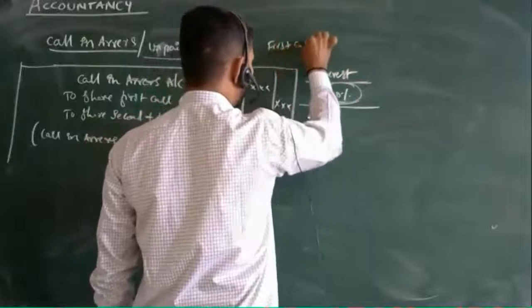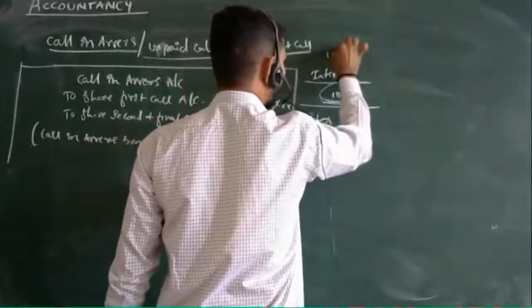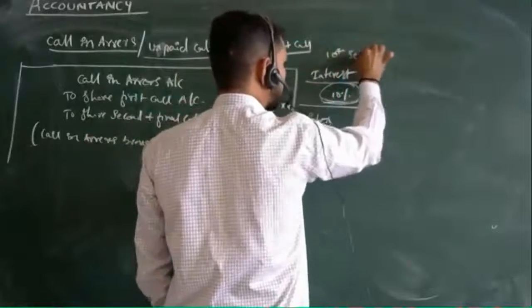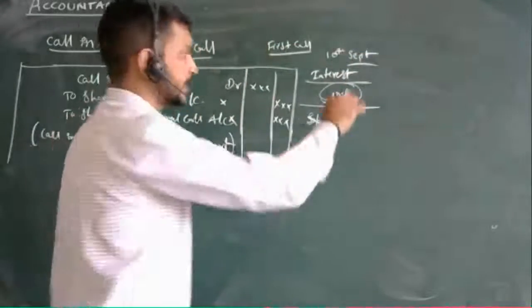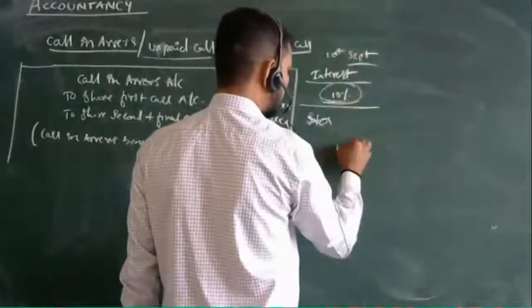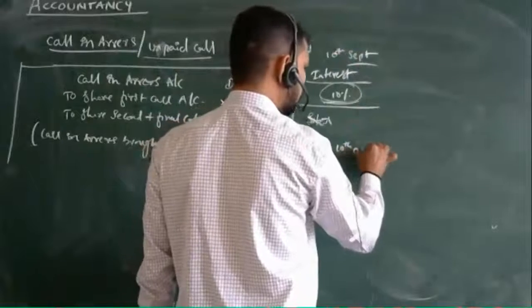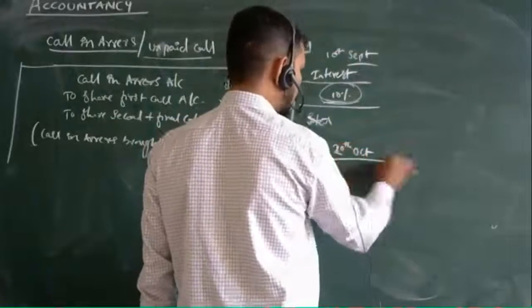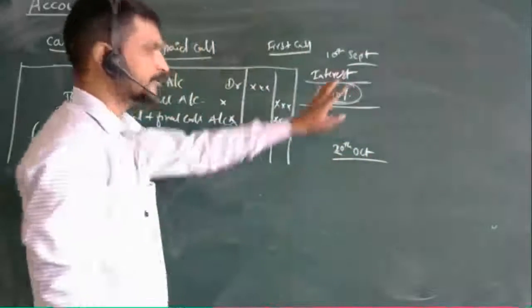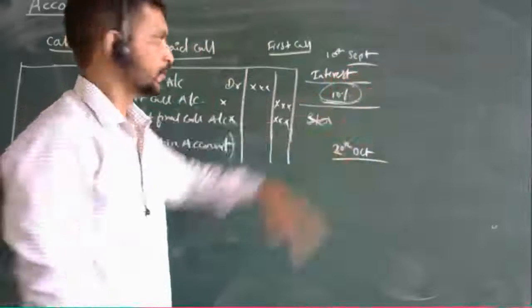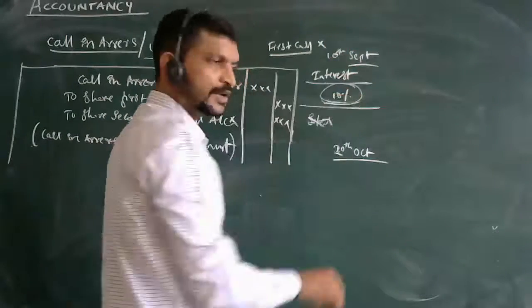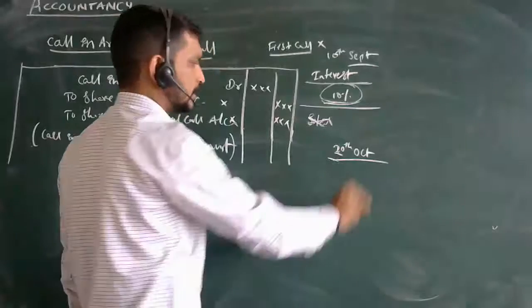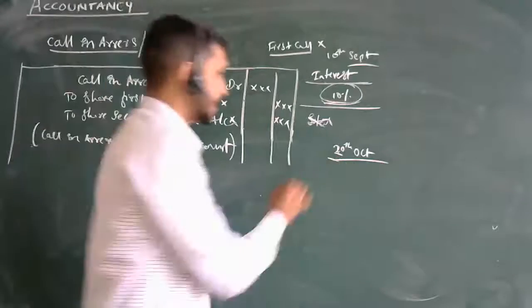Say the first call is made on 10th September and they have not paid. When you make the second call on 10th October or 20th October, you can remind them of the unpaid first call, charge them interest, and remind them to pay the second one.